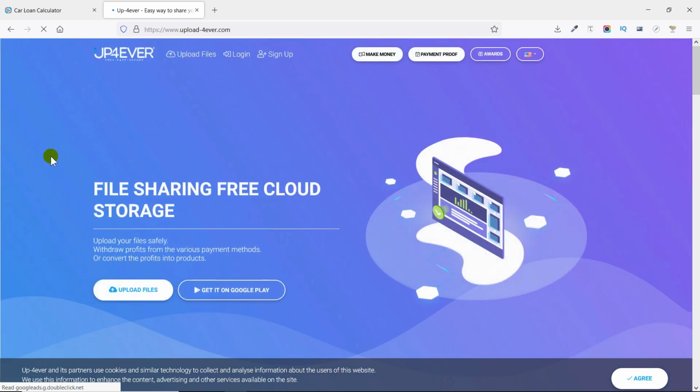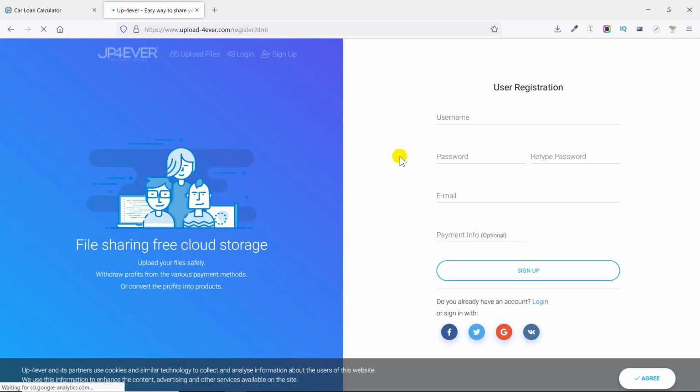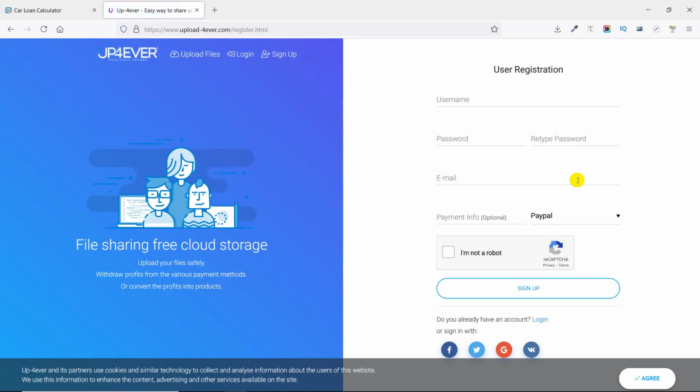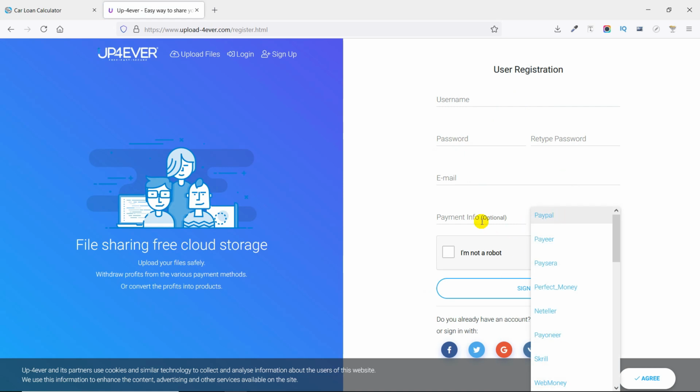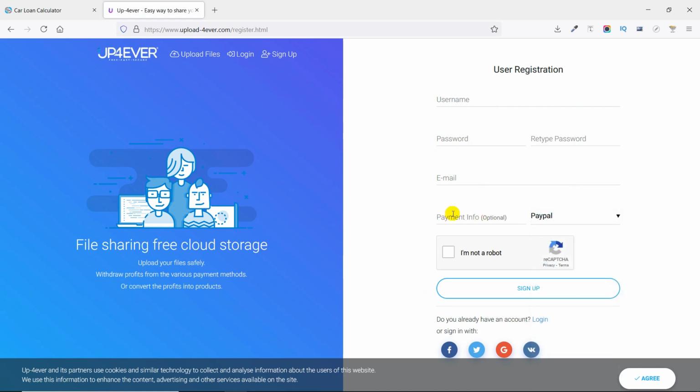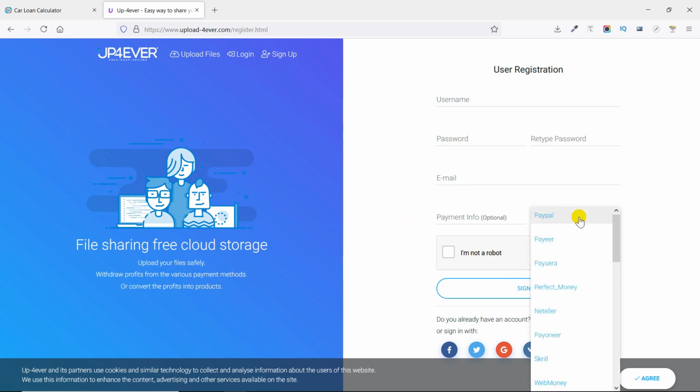Now what you need to do is you need to come to this website and then you need to create your account. So to do that you need to click on the sign up button here, and you have to enter all of this information, and you need to select how you want to get paid. This is the most important part because your payment will be sent to you on this one. So make sure you enter your correct PayPal email address or whichever payment method you select.